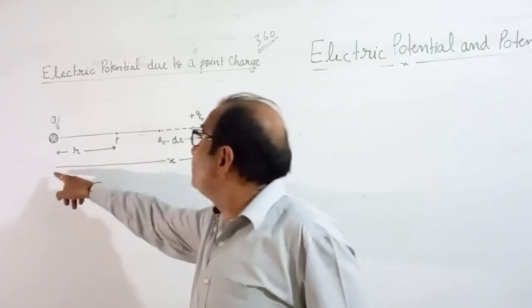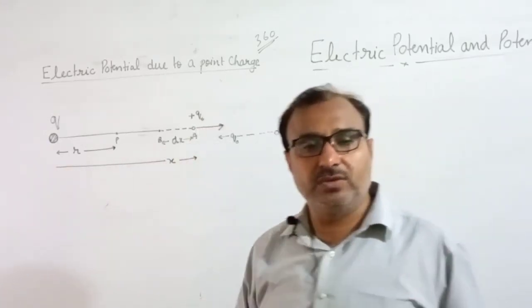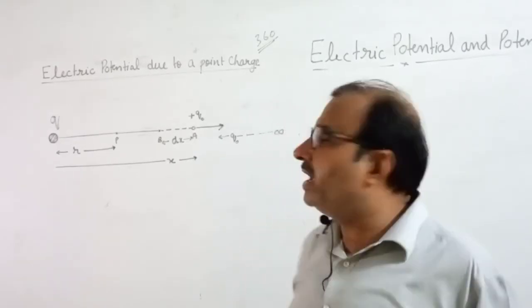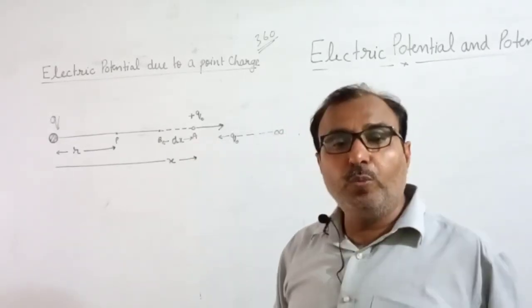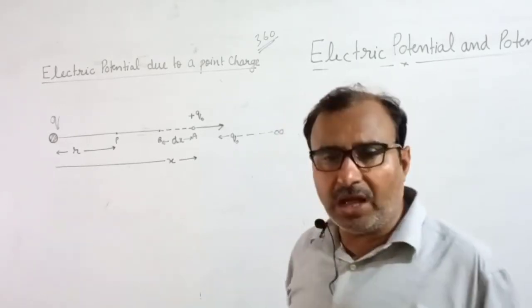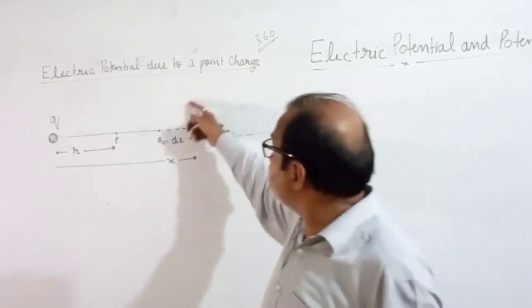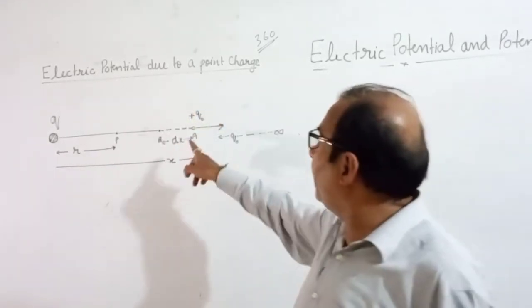A point is at x distance from charge q, and between A and B there is a distance dx. At point A, you put a test charge q naught. Now we have to find the potential, so to check, we will take any charge. So this is test charge q naught. You put it at point A.